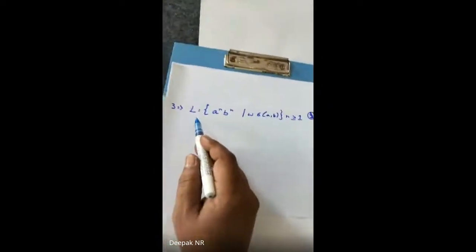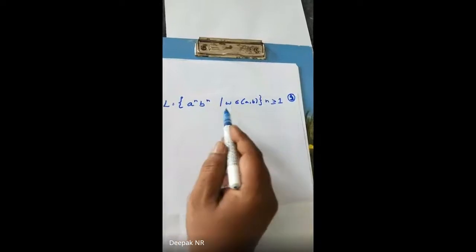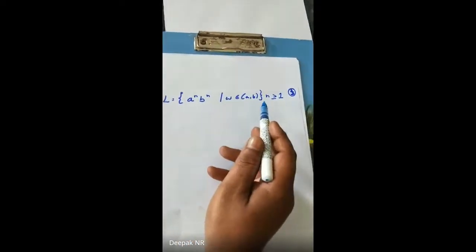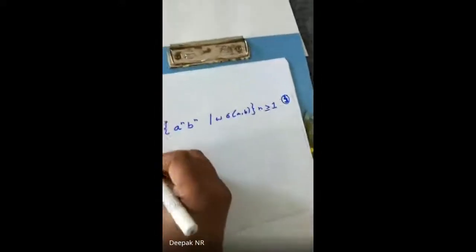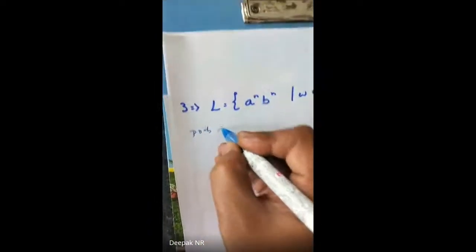The language L equals a^n b^n, where w is over a and b. There are symbols a and b used. Clear? a^n b^n occurs. Now let me write the possibilities of the given language.